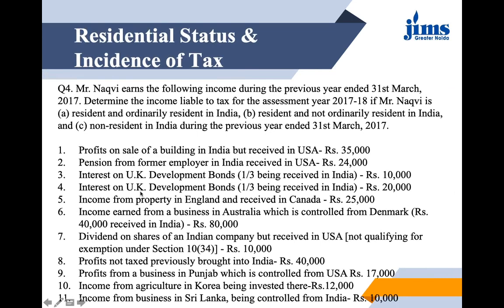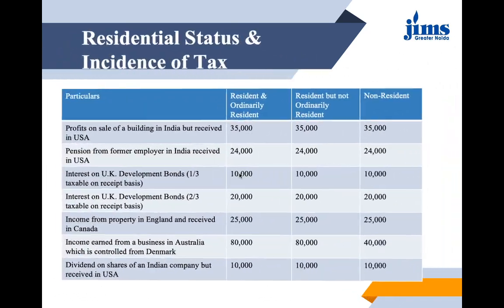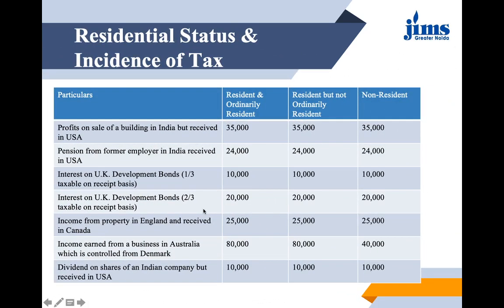In the next point, it is similar. It is written wrong here. It is 2/3 actually. For that reason, the amount is 20,000. So it will be treated in the same manner. It would be taxed in all the three cases.